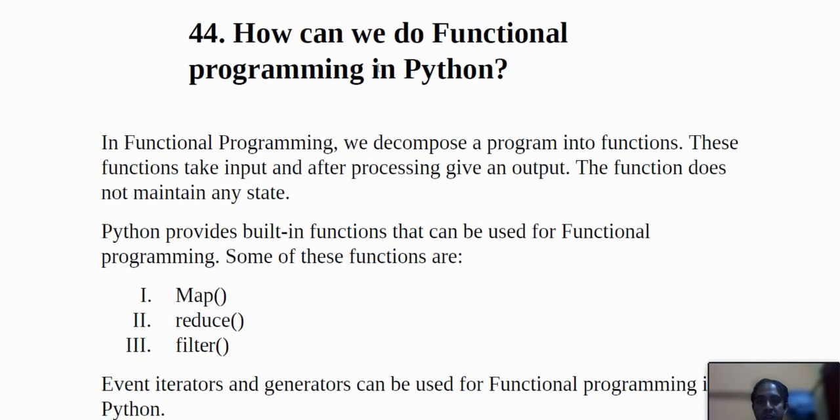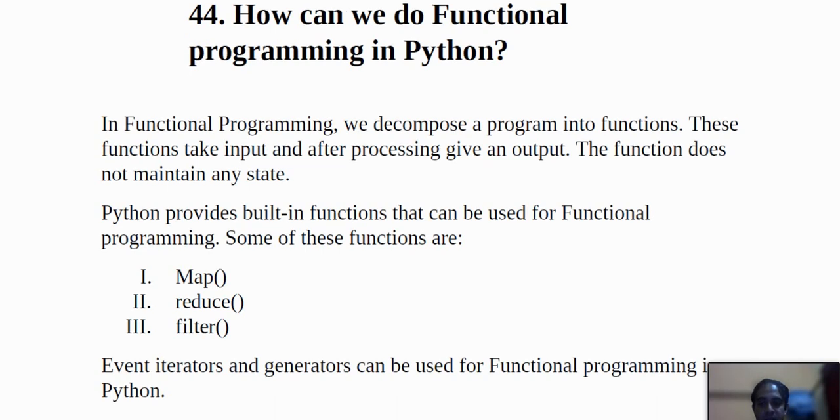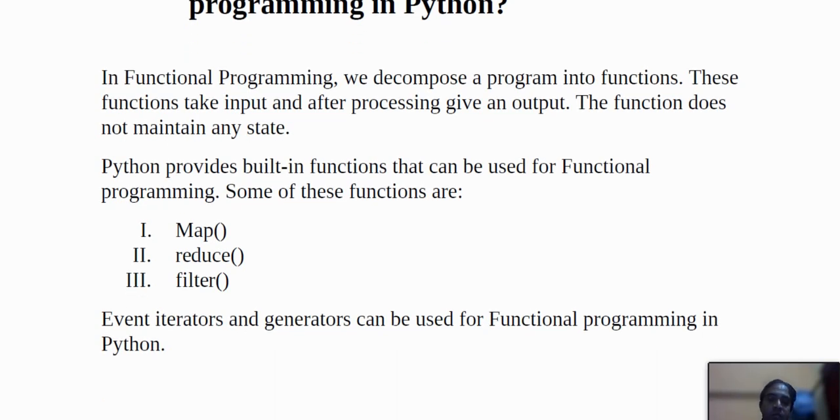How can we do functional programming in Python? In functional programming, we decompose a program into functions, and these functions take input and after processing give an output, and the function does not maintain any state. Python provides built-in functions that can be used for functional programming, and some of these functions are map, reduce, filter, and even iterators and generators can be used for functional